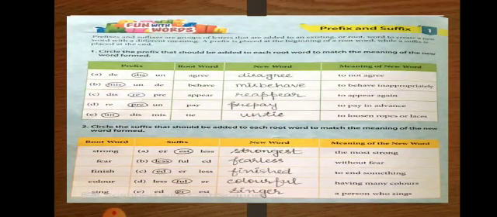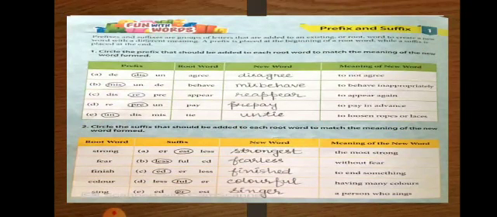Root words are given here, and then you have to match the meaning of the new word form. Root words are given, options of prefix are given, and meanings of the new words are given. You have to just pick the perfect prefix that is suitable with the root words and with the meaning of the new words. Okay? So before that, here are some rules for how to add prefixes to words.